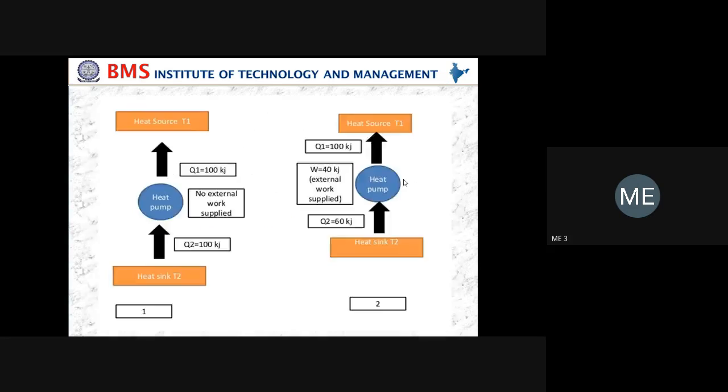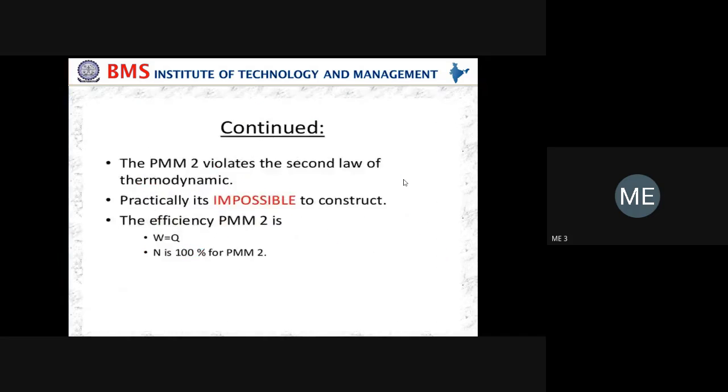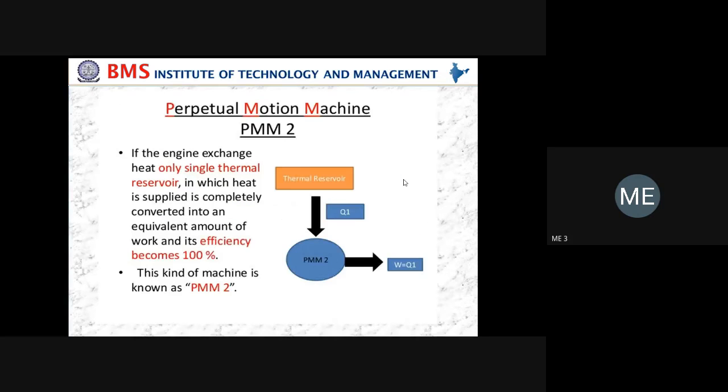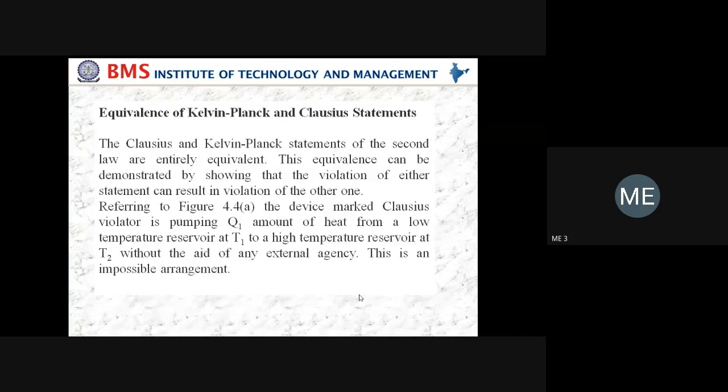Remember, the Kelvin Planck statement mainly deals with the heat engine, and the Clausius statement mainly deals with the heat pump. We already studied the perpetual motion machine of second kind, where there is no sink at all. Q2 is not there, so we get 100% efficiency. Such a machine is not possible in nature, so it is a virtual or imaginary machine. That is the concept.